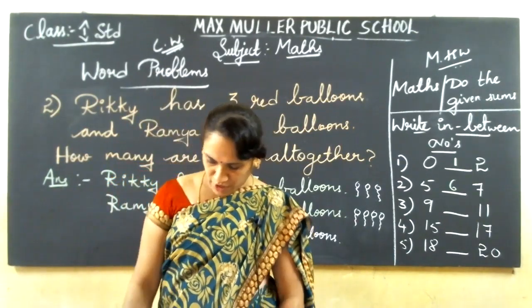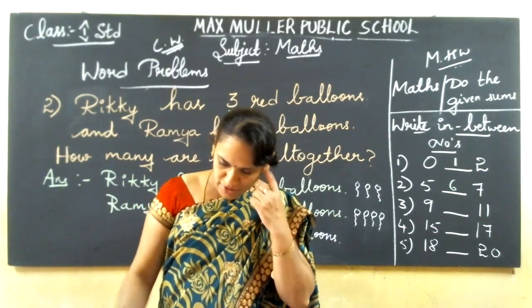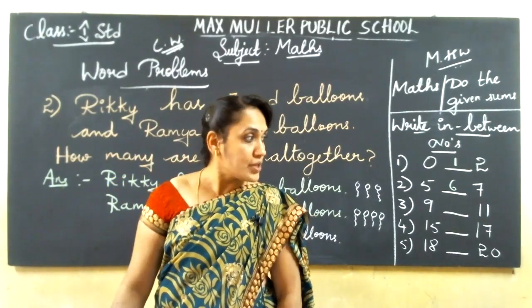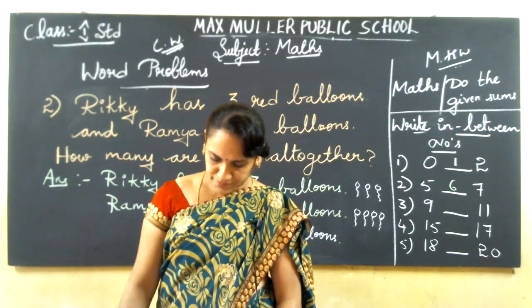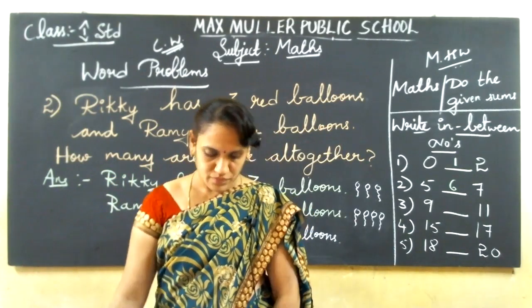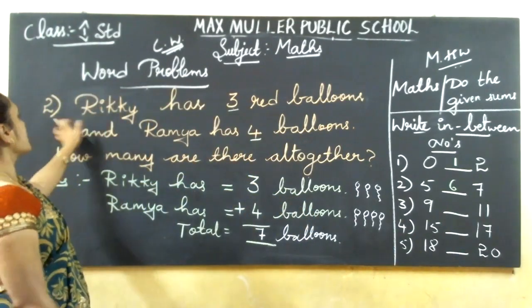Page number 79. In the previous class, we did up to page number 77, isn't it? So 79, you should keep ready. Shall I explain this sum again once? Yes. Word problem, second sum.